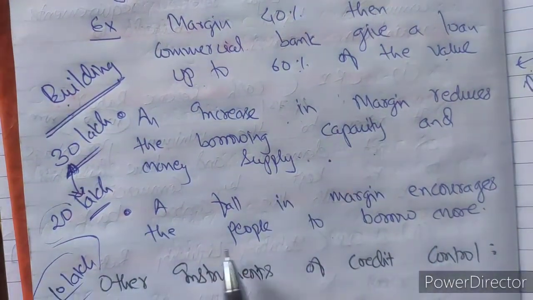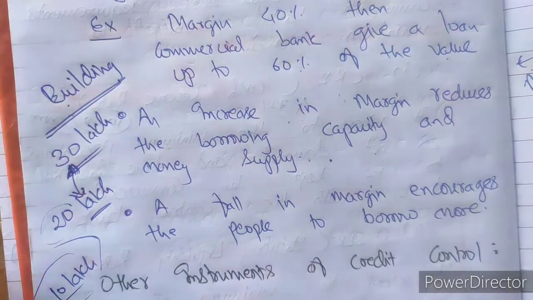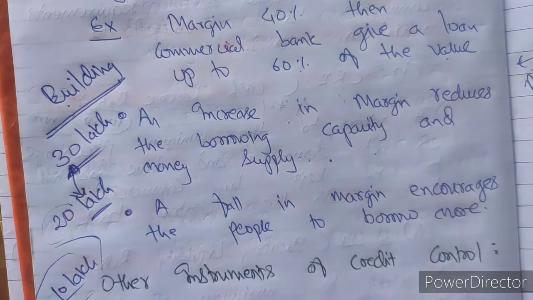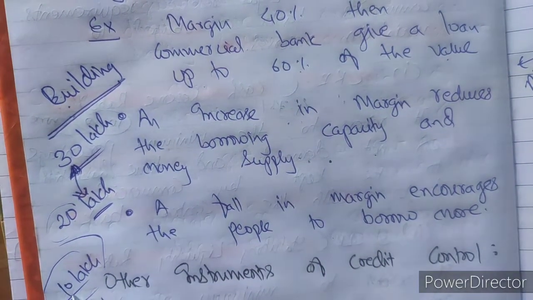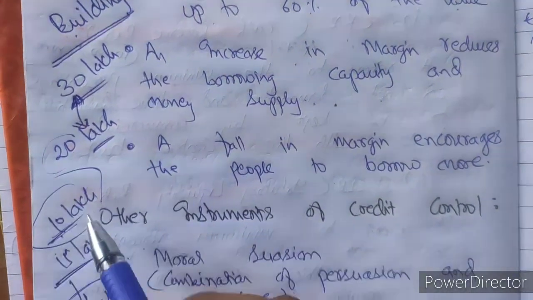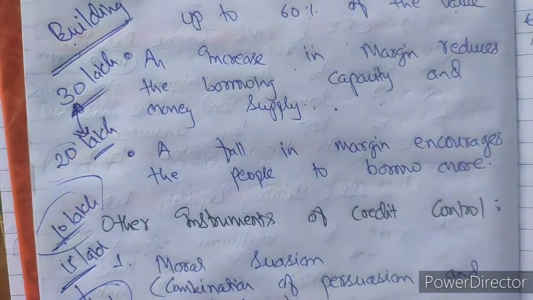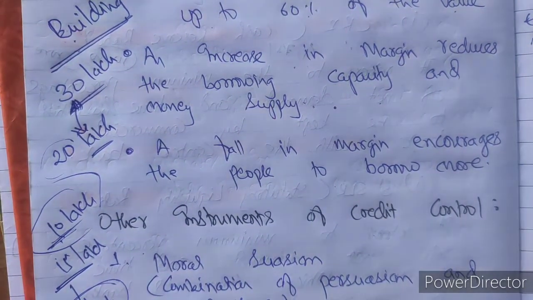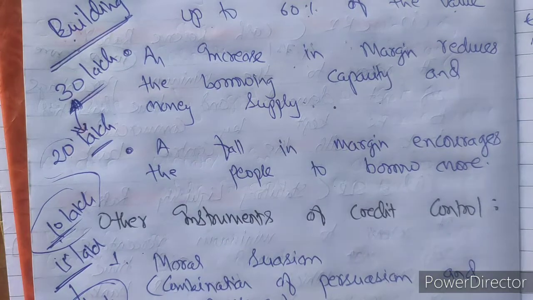A fall in margin requirement means people can borrow more money. Suppose there was a 10 lakh margin requirement, and now the margin requirement is 5 lakh. Then if the margin requirement is 5 lakh, it can increase people's ability to borrow more.